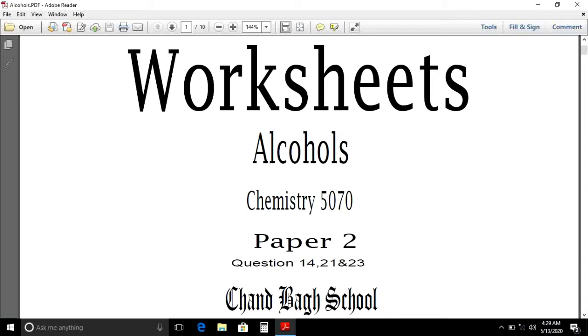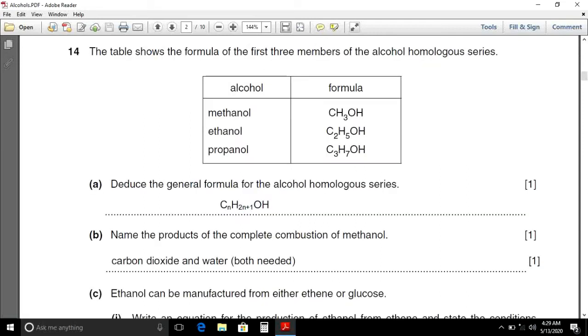Dear students, as you know that alcohols are a homologous series of molecules containing carbon, hydrogen and oxygen. These are those molecules which contain OH as functional group and their general formula is CnH2n+1OH. Let's start question number 14.